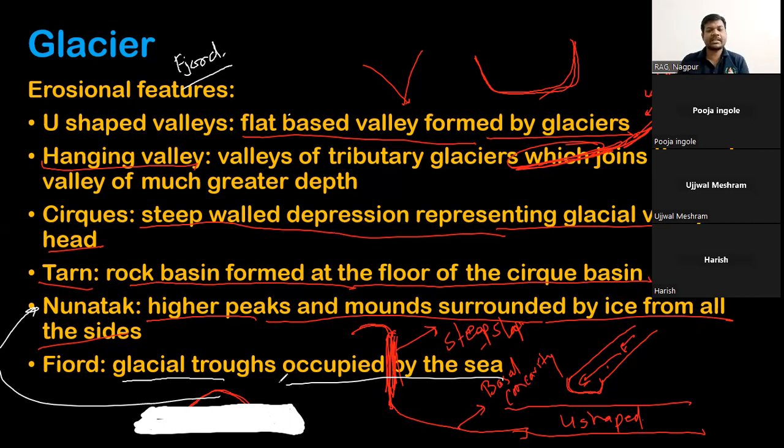That means the glacier has reached its base level of erosion. When the glacier reaches the base level of erosion, the sea water intrudes and takes charge of the valley, and this kind of trough is called a fjord.